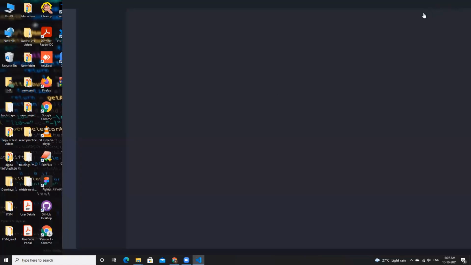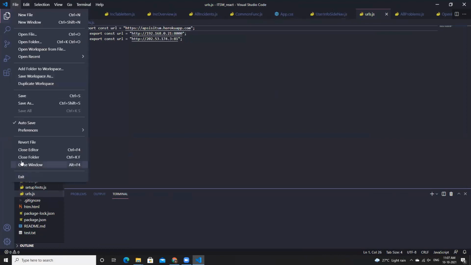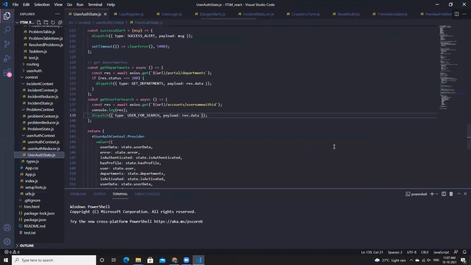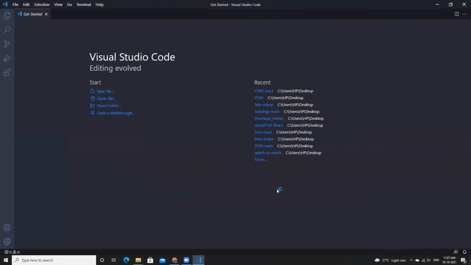I hope the Visual Studio Code screen is visible. I'll open it from scratch so that I can show you what you all have to do. Whenever you install Visual Studio Code, you'll get such a screen, and from here you can start the other installations or the required things which you need to do. That will be explained by Tabish. I hope the installation part is clear.